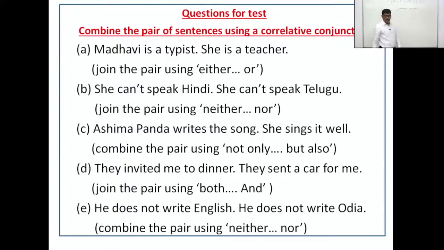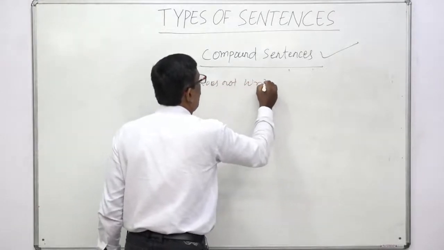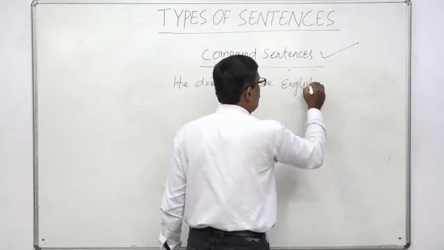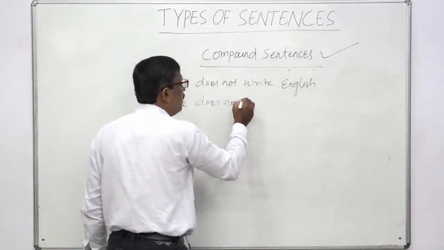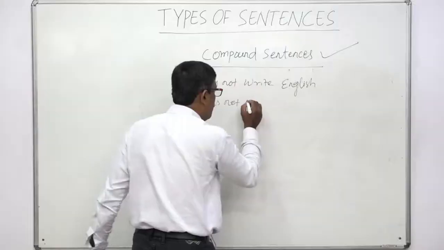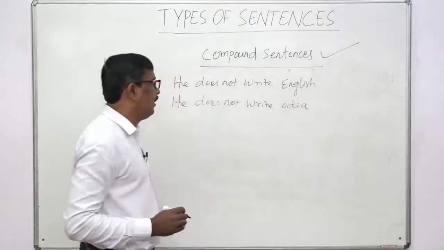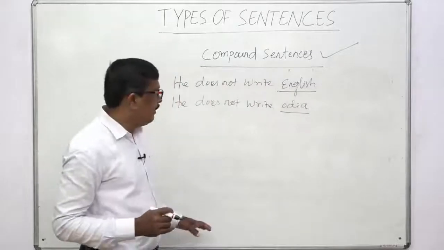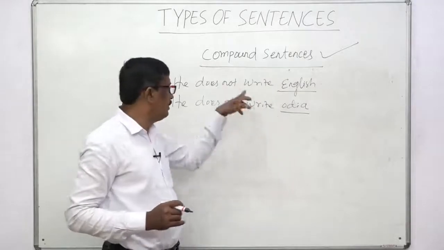That means he does not write English, he does not write Odia. You mark it. He does not write what? English. Number 1, he does not write what? Odia. Here English and Odia are dissimilar. That means one before English we use neither and the other before Odia we use nor. You see how we will use?